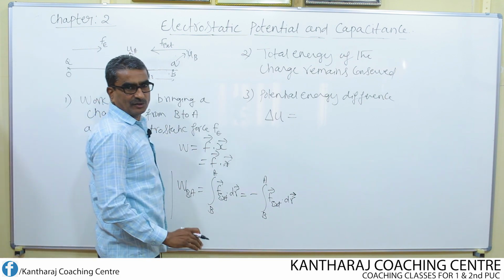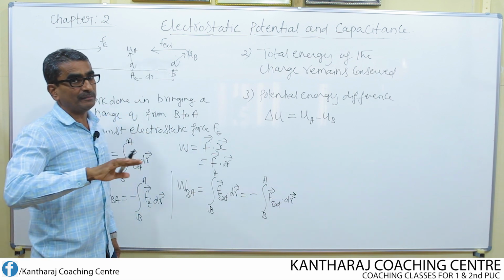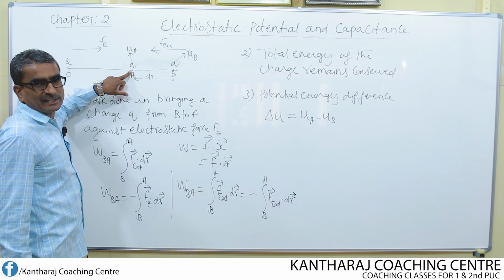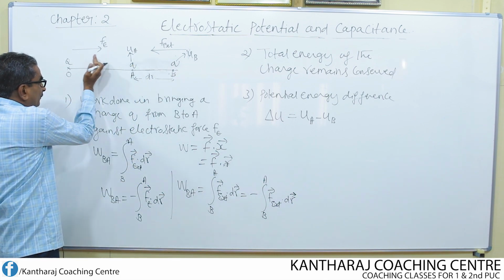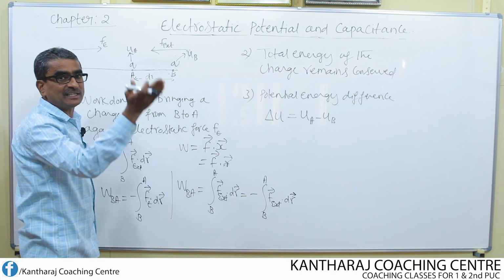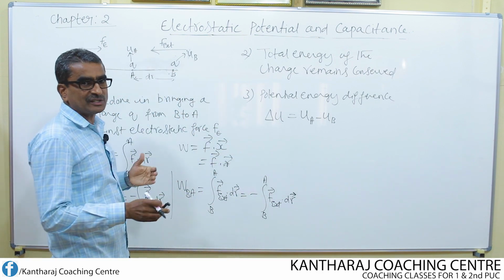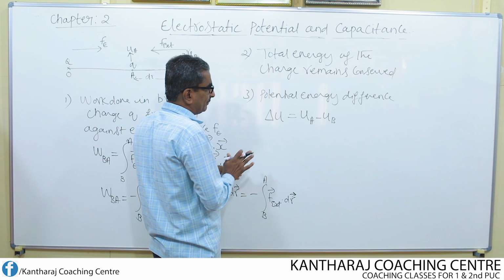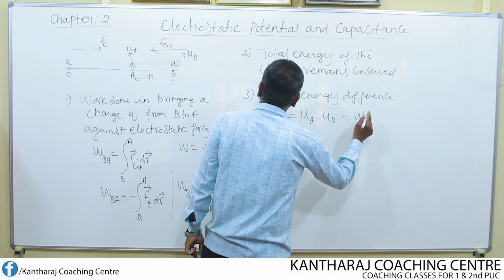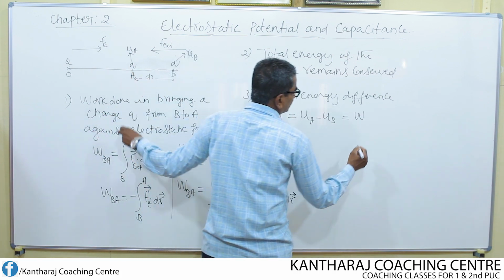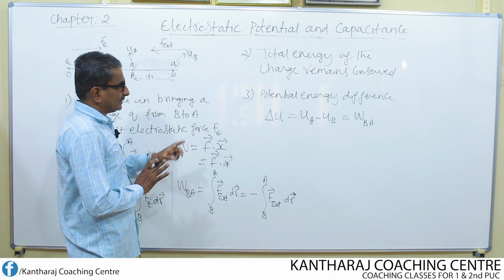So delta U is equal to UA minus UB, not UB minus UA, because the potential energy at the point A is greater when compared to the potential energy at the point B. If I move the same charge further towards the charge Q, the potential energy further increases, it will be greater than UA. So as you move closer to the charge, potential energy continuously increases. You have to remember this concept. Delta U equal to UA minus UB is nothing but the work done in moving the charge from point B to point A. So this is the third one.